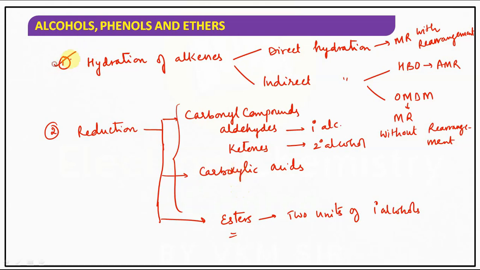Understood? 2 preparation methods are over. Still we have a few more preparation methods, but from NCERT we have only one more, that is from Grignard reagent. So that we will continue in the next session. Why? Because you have to focus on more examples of hydration of alkenes. After completion of this session, you have to revise hydration of alkenes questions carefully.